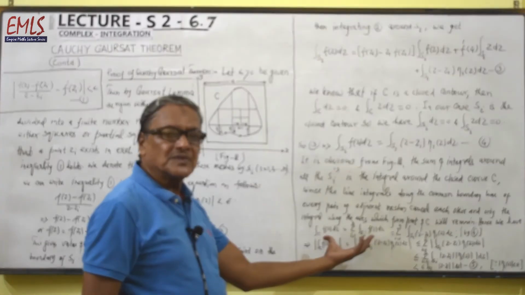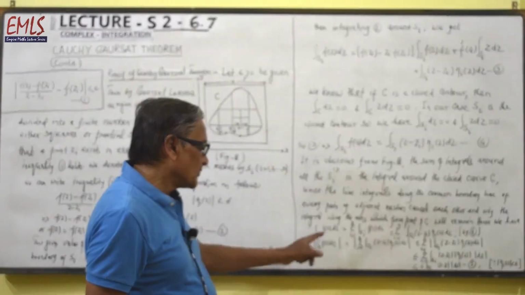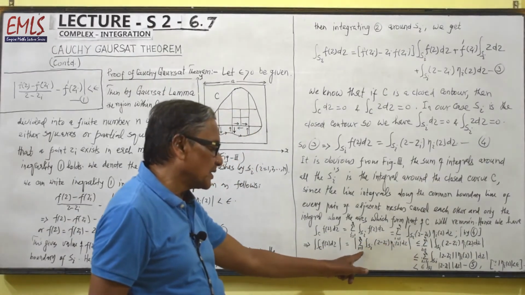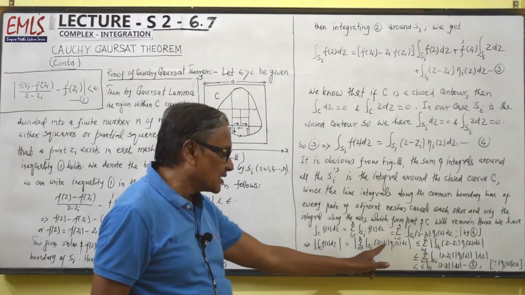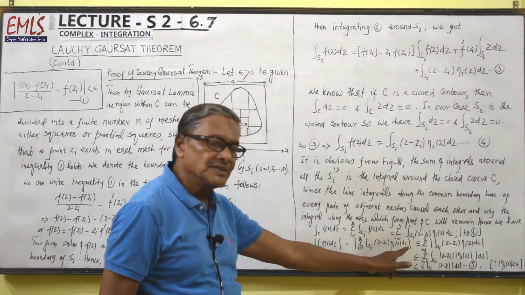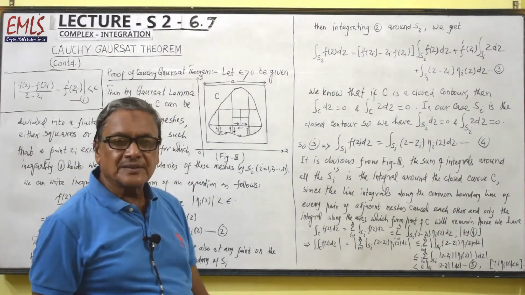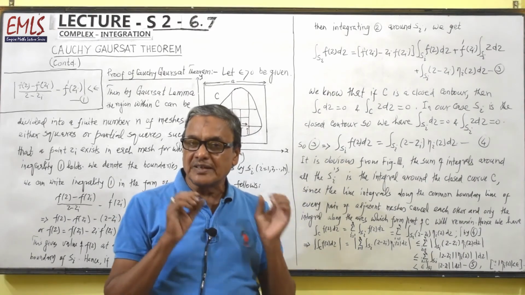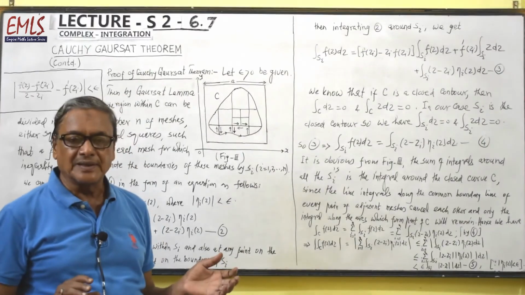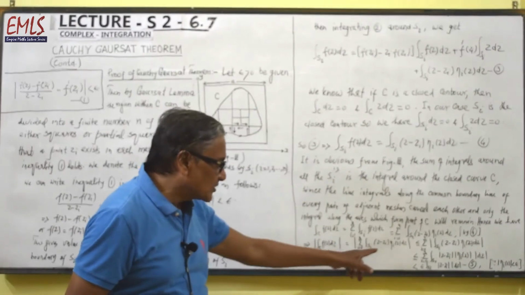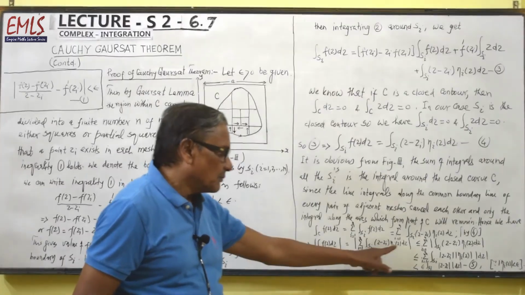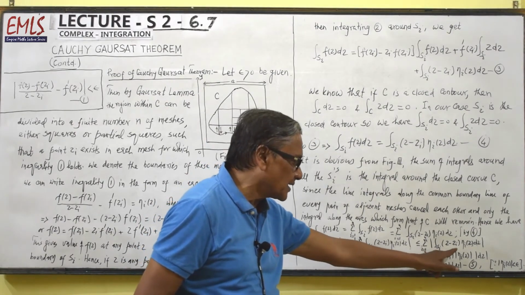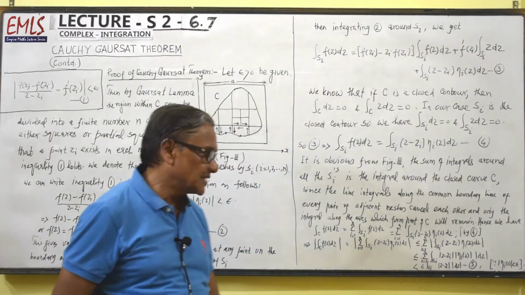Now we are taking modulus. Mod of integral over C f(z) dz is mod of sigma integral over Si (z minus zi) eta i(z) dz, and we know that mod of integral is less than or equal to integral of the mod. This is a very important property of line integrals.